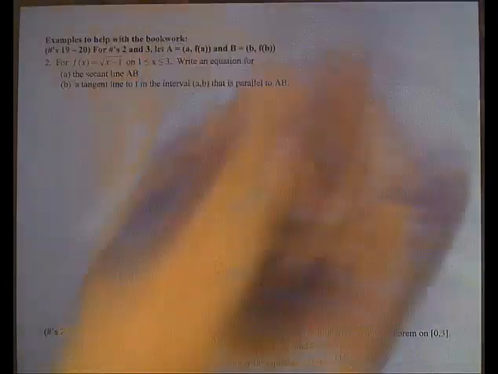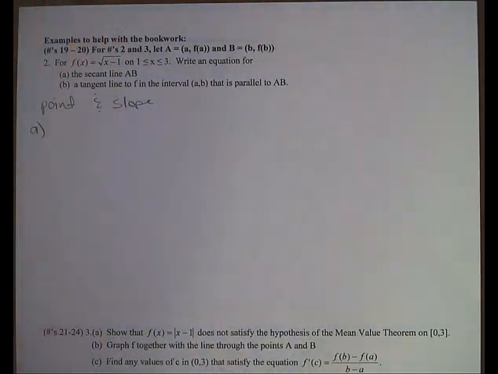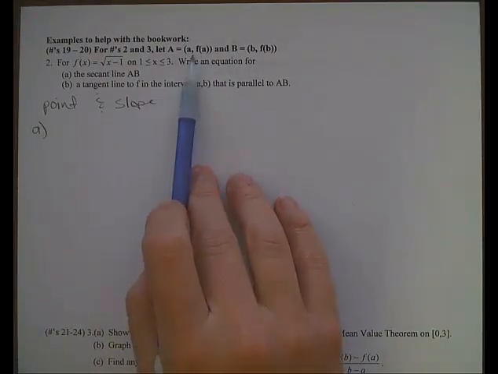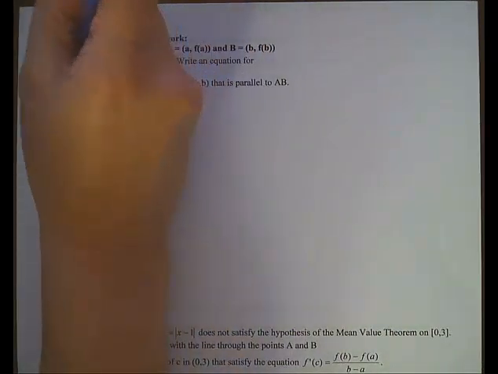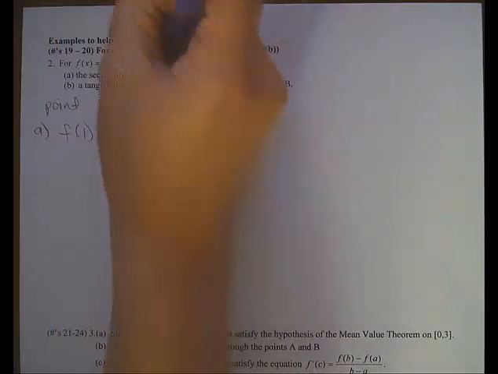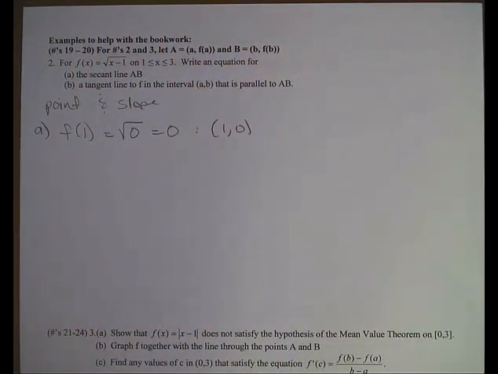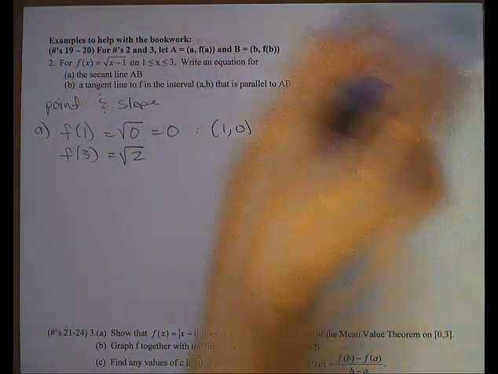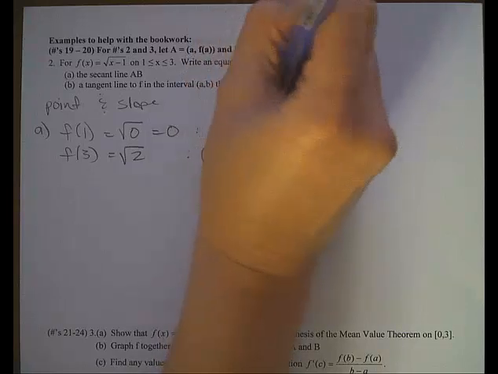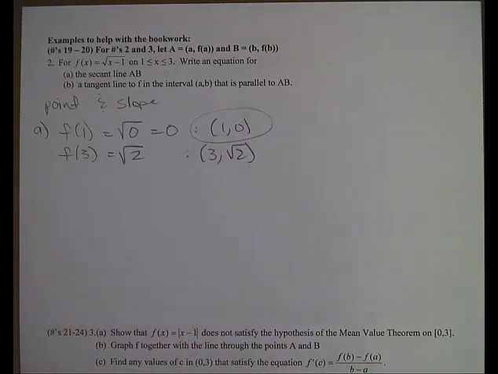Now remember, to write an equation of a line, you need a point and a slope. So in part A, I have 2 choices for my points. I could either use A, f of A, or B, f of B. So let me see which one would be easier. So I'm going to figure out what f of 1 is. F of 1 is the square root of 0, which is 0. So I have the point 1, 0, or I could use f of 3, which would be the square root of 2. Not so fun. So I'm going to use the A, f of A point, the 1, 0.